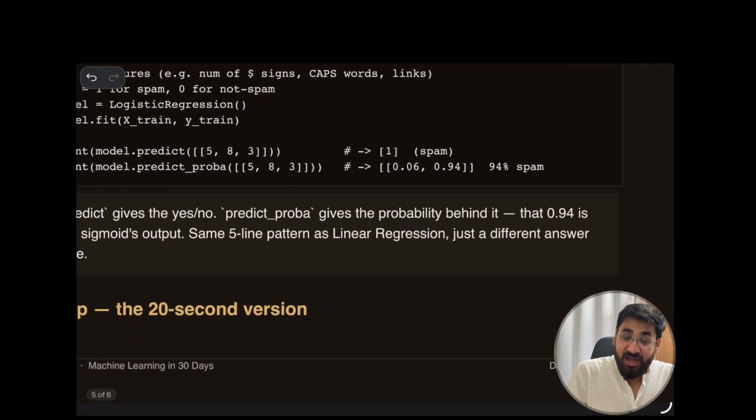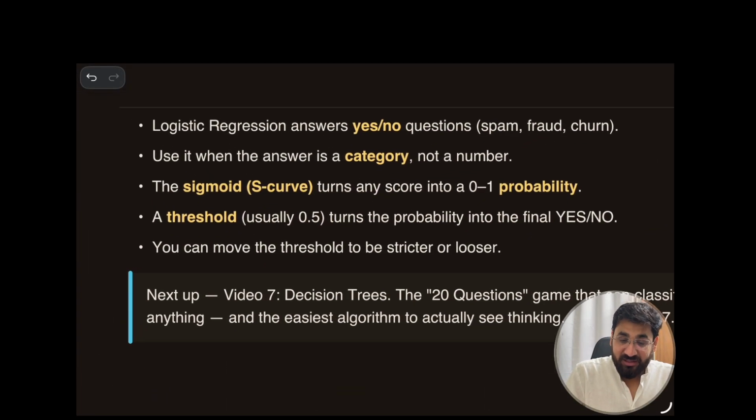Got it? Now let's cover what we learned within 20 seconds. Logistic regression gives the answer yes or no, when the answer lies in a category, not in a number. Third, what is the sigmoid curve?